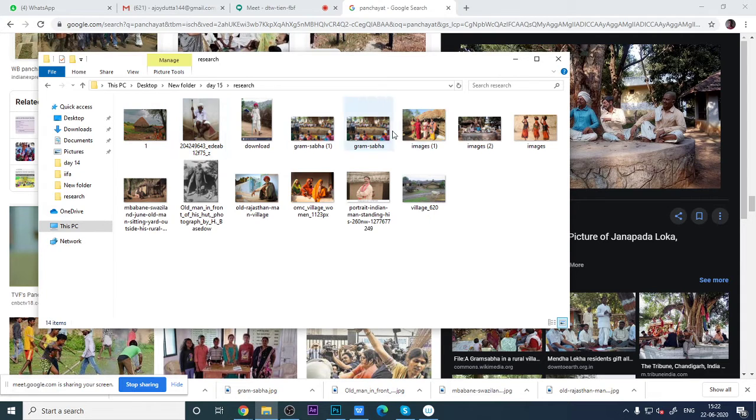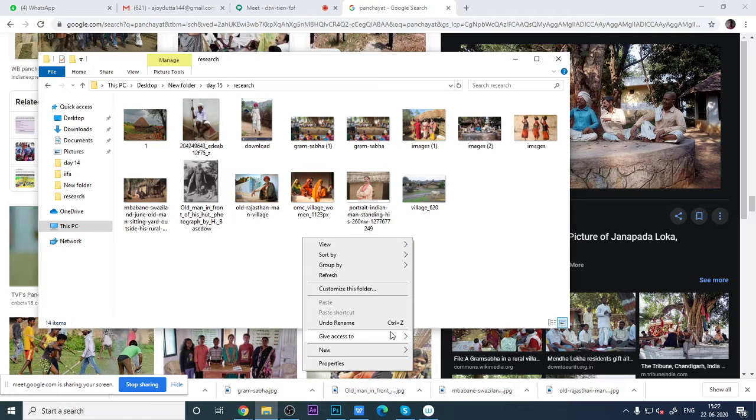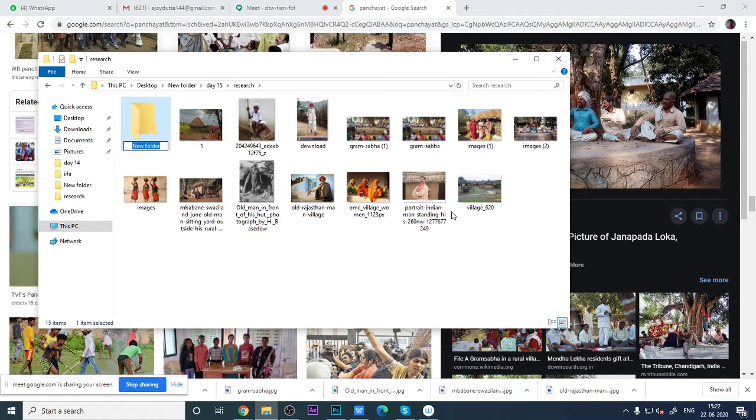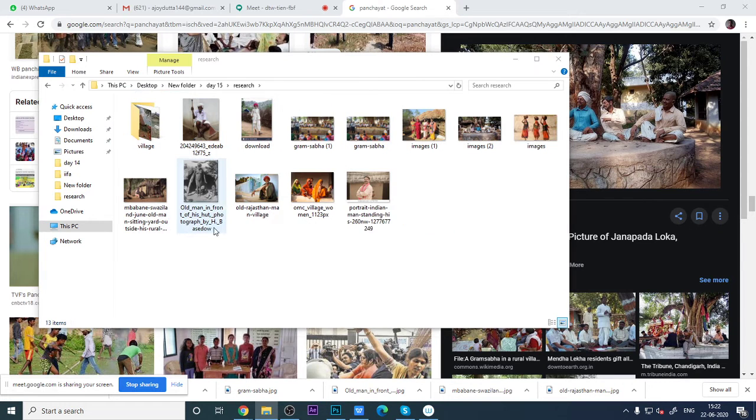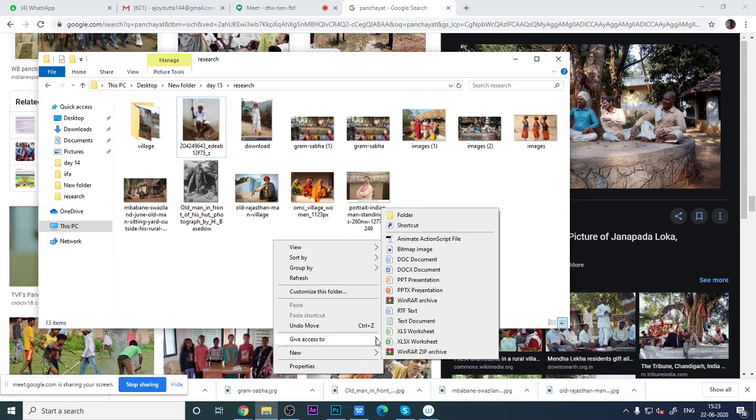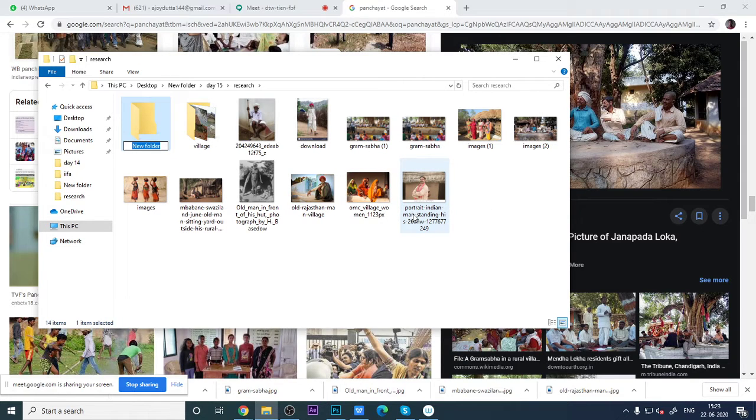See, I have taken this, it is called research. I have completed my research. Then I have segregated it. I will segregate it by the name of village. I'll make a folder like village. Then I will take the references that I have already chosen. Maybe I have used this one, new people, that I have already used.